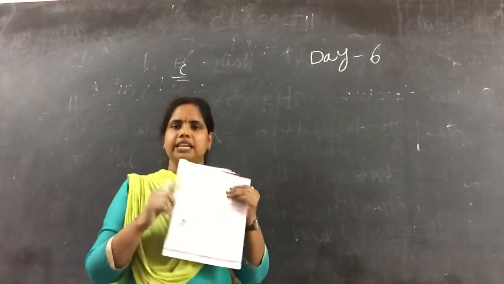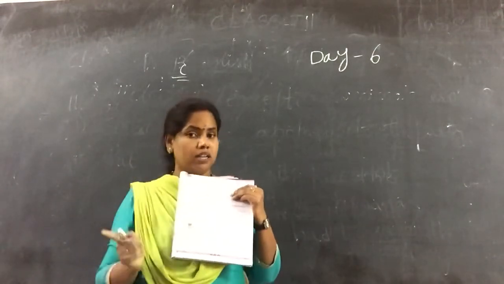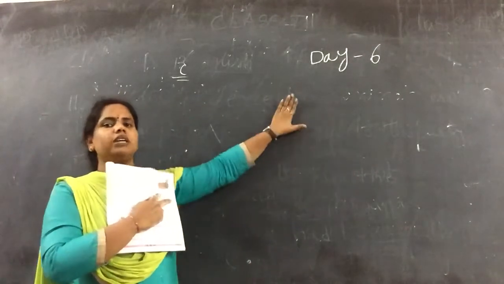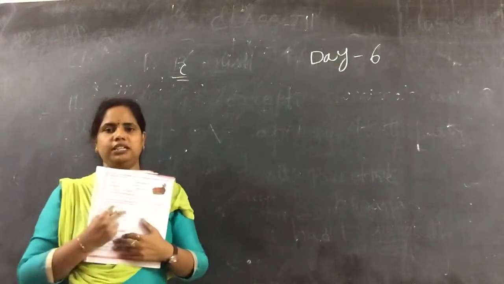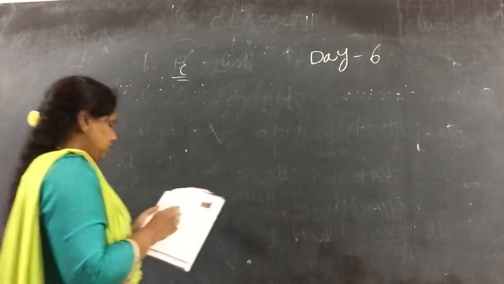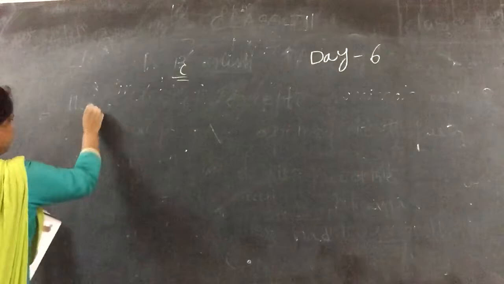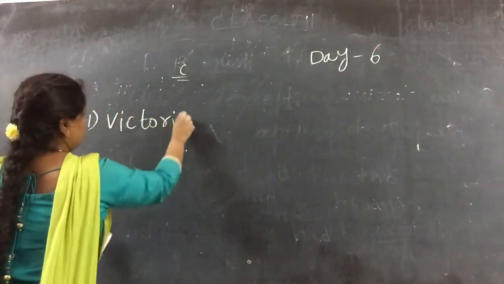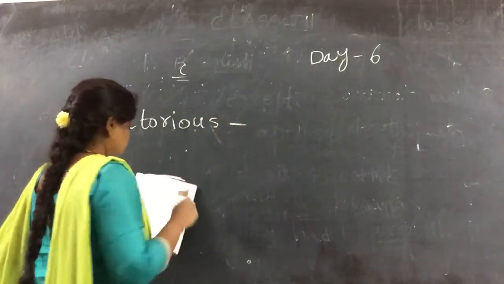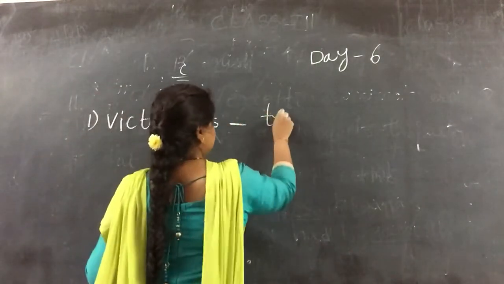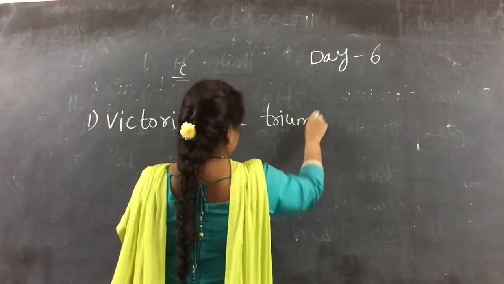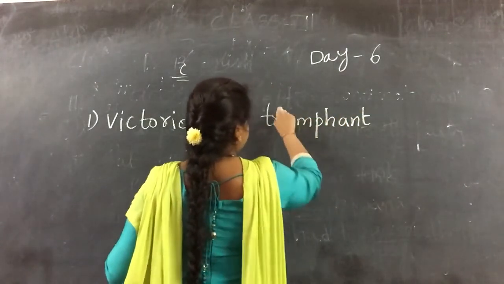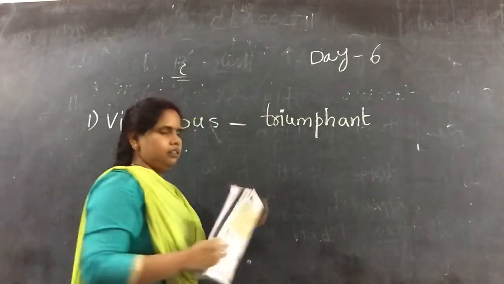Somewhere in the lesson there is a meaning for victorious. And what is that word? I will be writing on the board. You guys look at the board and write it down in your textbook. Victorious, V-I-C-T-O-R-I-O-U-S. Victorious means triumphant. Triumphant we got in the lesson, children. Even we read it in the spell words. Okay? Triumphant.